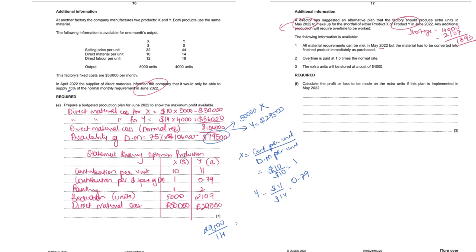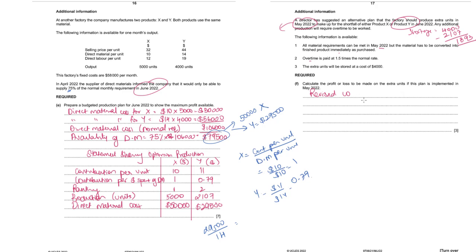Extra units will be stored at a cost of 4,000, so our fixed cost will increase by an additional 4,000. Calculate the profit or loss to be made on the extra units if the plan is implemented. So revenues will be 1893 units into the selling price. Since the space is less, we can directly start by calculating revised contribution per unit.